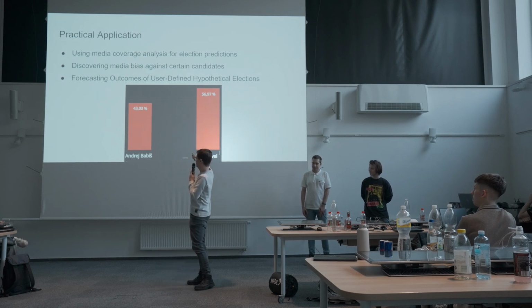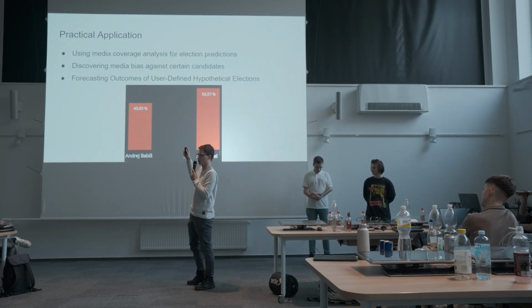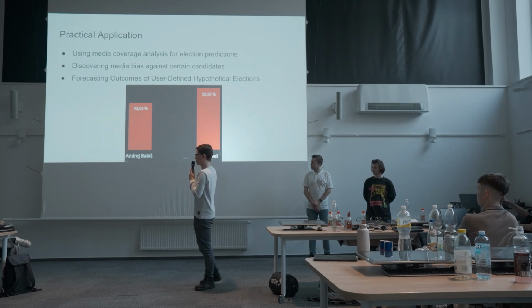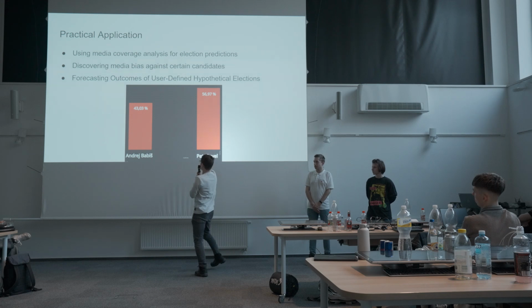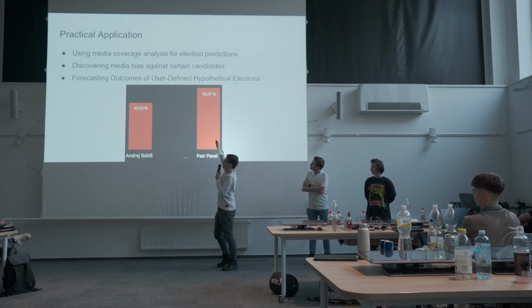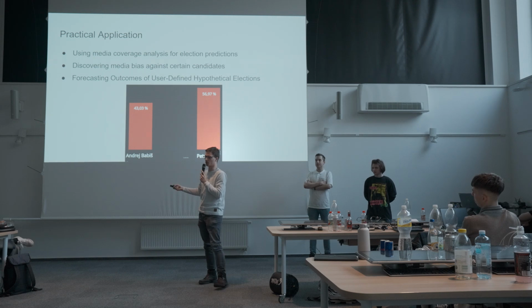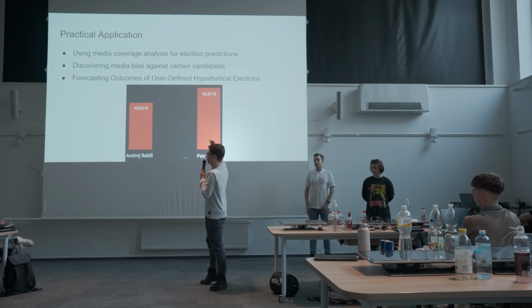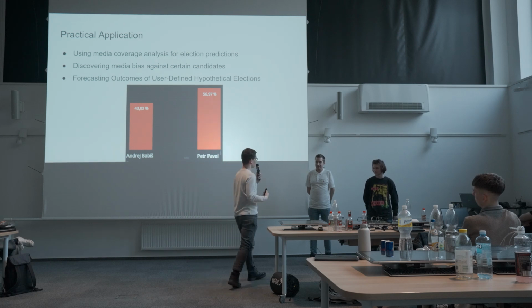Here in this image we have one of the examples. This is from the Czech presidential election 2 years ago, and we predict that Petr Pavel should get about 57% of the votes. It's very close to what he actually got, about 58.5%. And now we go to the demo.